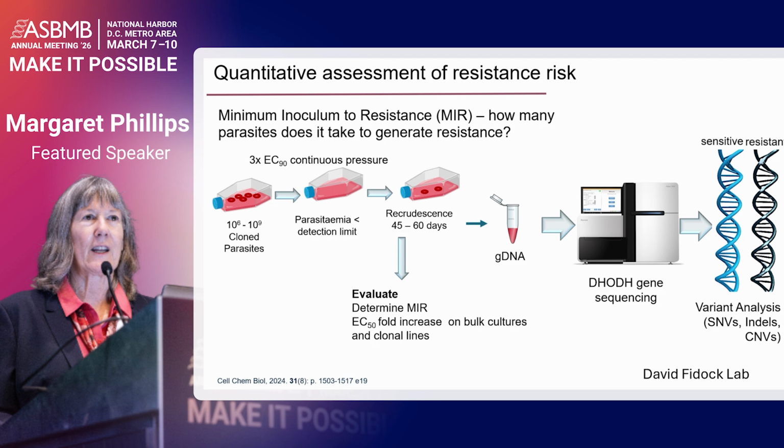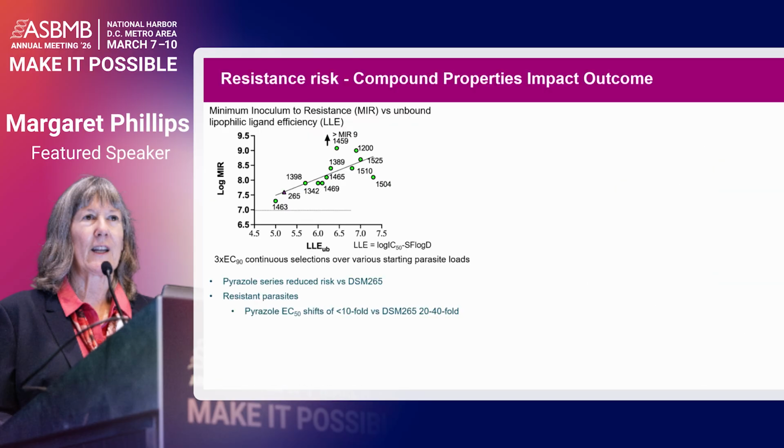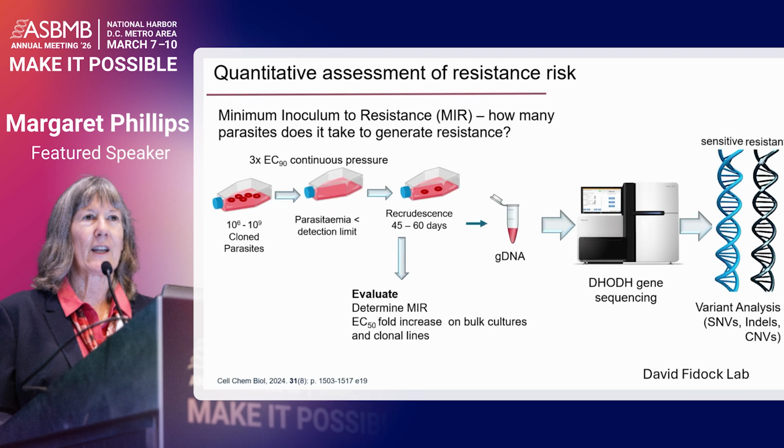I wanted to tell you a little bit about drug resistance. In this case, we turned around a little bit how we did the experiment that I described in the earlier slide. Instead of doing cycling selections, we did continuous drug pressures. These studies were run in David Fidock's lab, where we start with variable numbers of parasites at the beginning, and we use that number to help us determine a quantitative assessment of resistance risk. So we're looking to determine the minimum inoculum of parasites that is required to generate resistance.